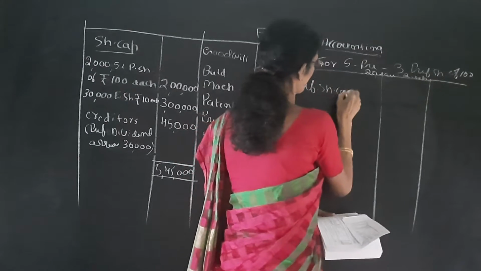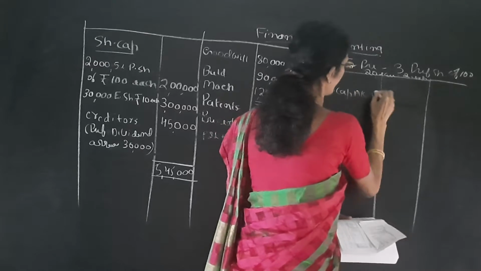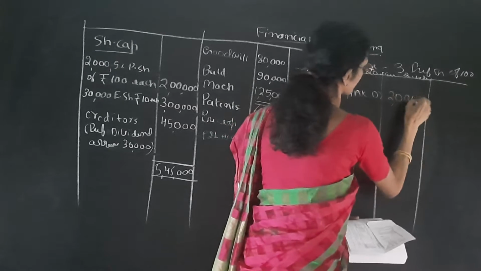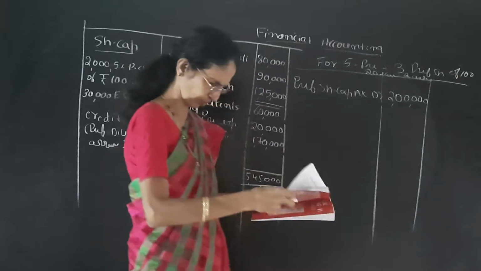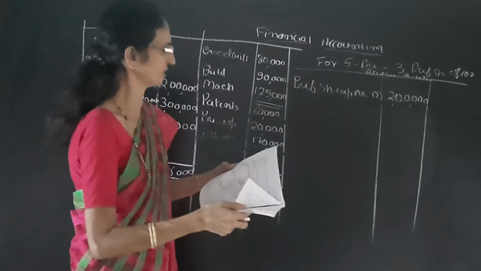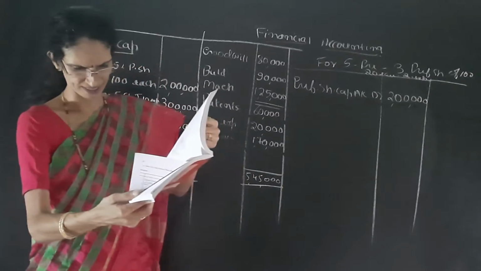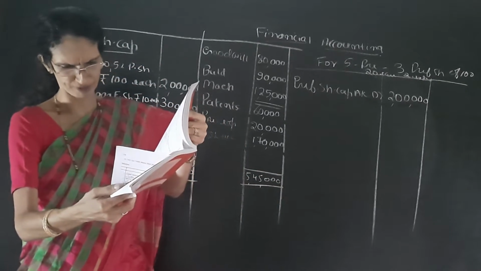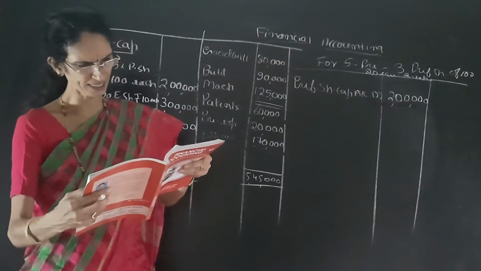Preference share capital account debit. So we have to pay 2 lakh. Out of this 2 lakh, for every 5 preference shares, we have to give 3 preference shares of rupees 100 each.